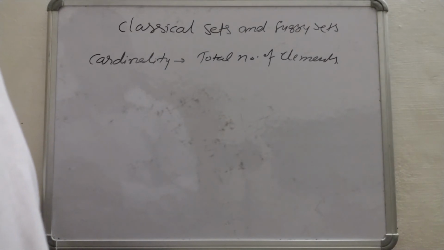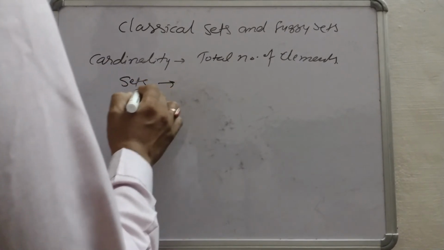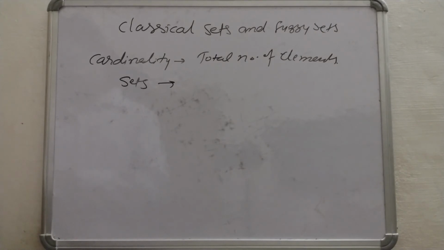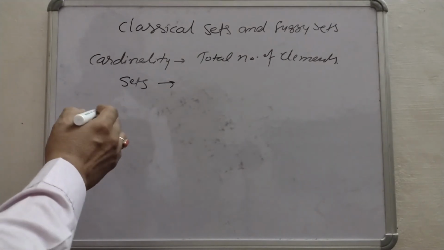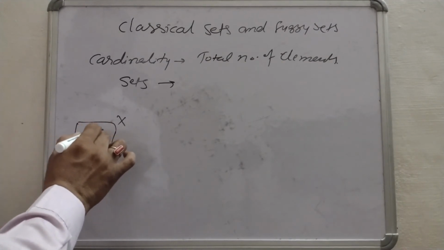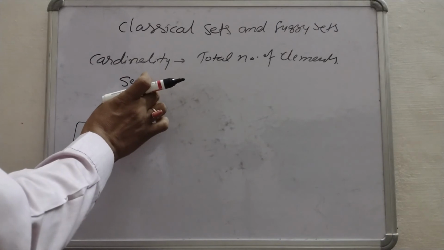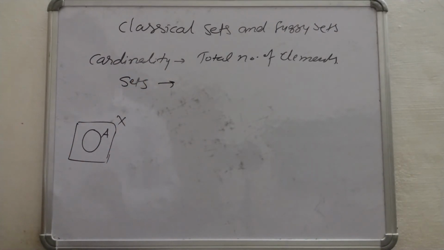Similarly, how do you define sets? A collection of elements within a universe. Like in the previous example, this was the universe X and this was the set A, which had some elements. So a set is a collection of elements in a universe.